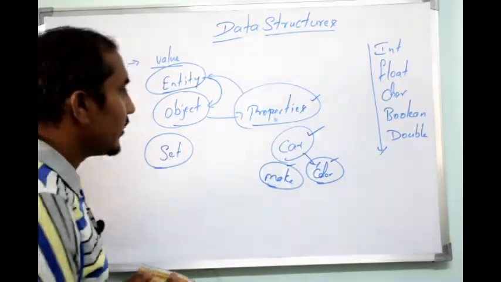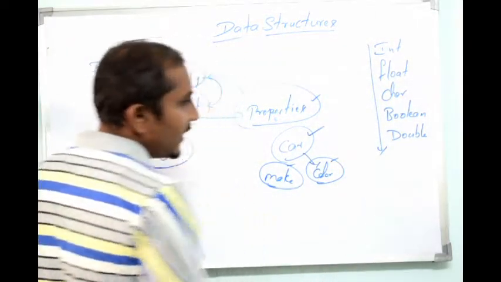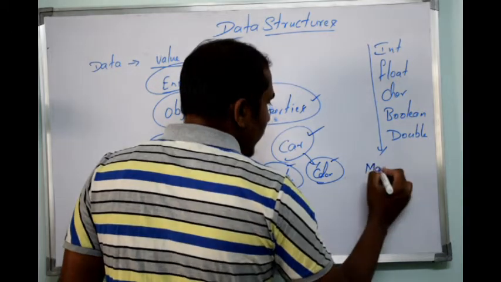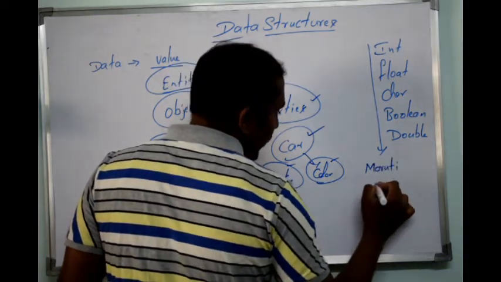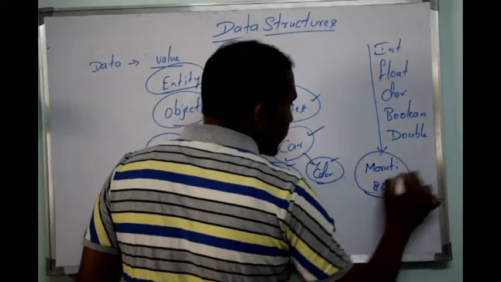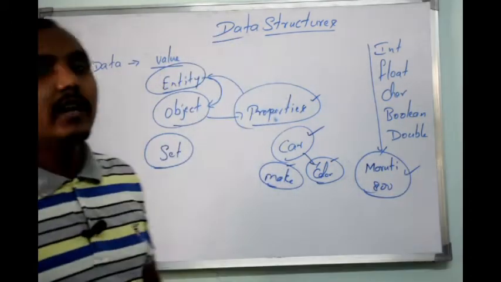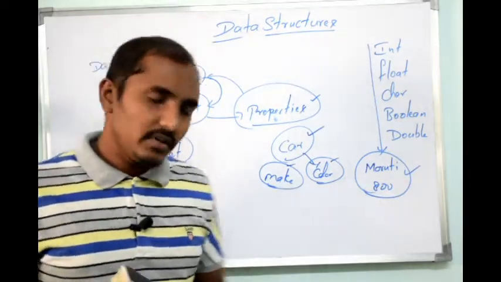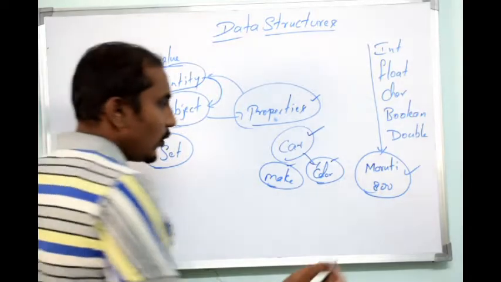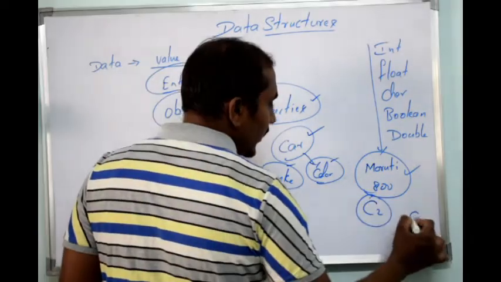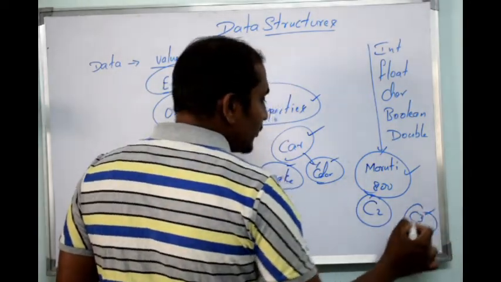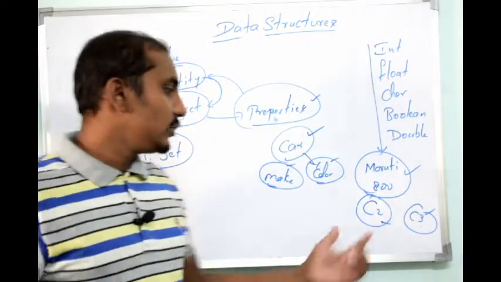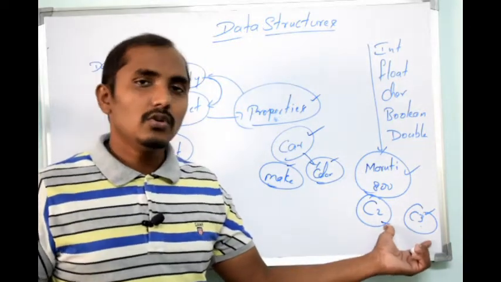If I write any car name, like Maruti 800, this is an entity which has some features. Similarly, we'll have many other cars: a second car and a third car. This car is made by some other company and that car is built by some other company. Each has its own features or properties.